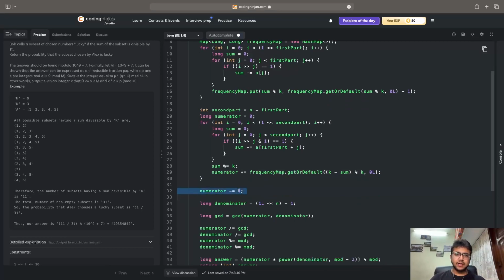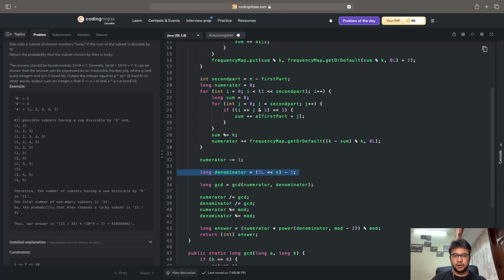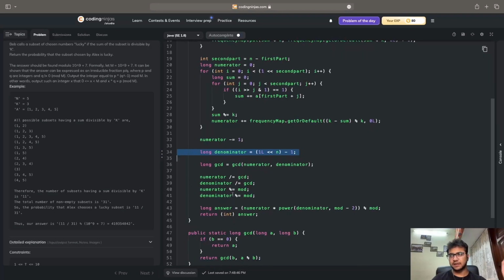After this, the total number of non-empty subsets is going to be 2 raised to the power minus 1, which is why I've got this denominator. To get the probability modulo 10 raised to the power 9 plus 7, we have to use modular arithmetic to divide the number of lucky non-empty subsets by the total number of non-empty subsets. That is what we have to do. So in order to do that, I have to calculate my numerator and denominator.